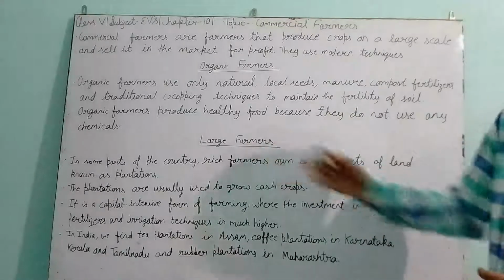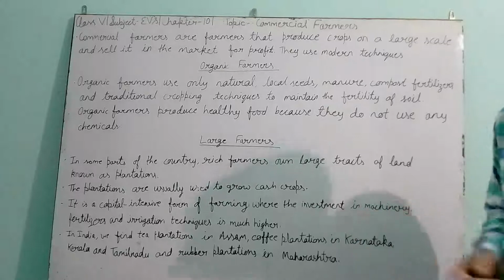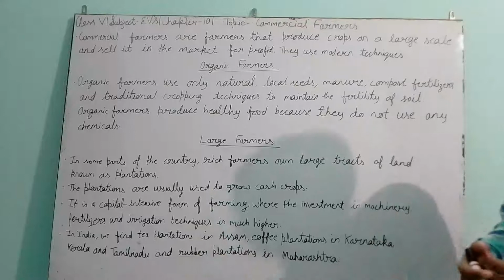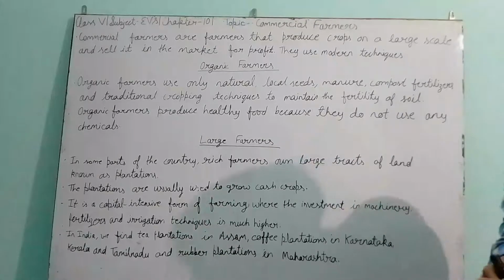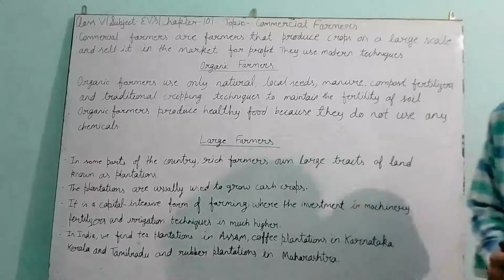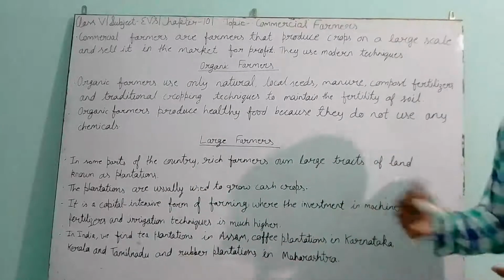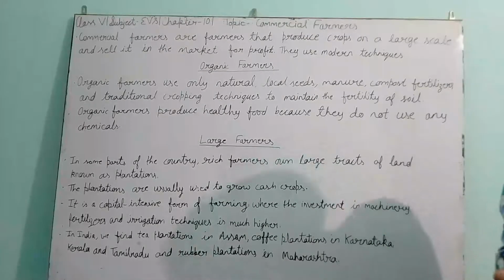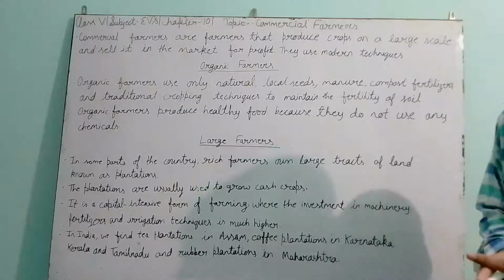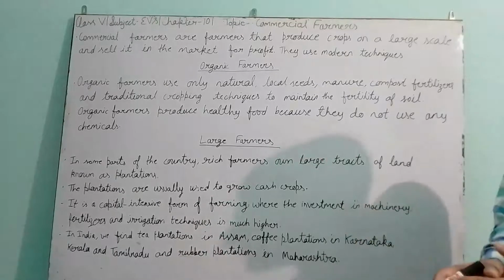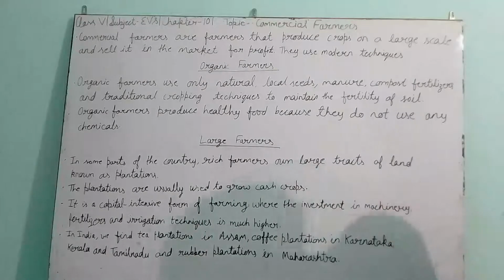Since large farmers are investing to get profit, they will definitely try to use modern techniques. They will always make sure that they get the profit. So they are using the money to hire employees. They are arranging workers to do the work in their field. And since they are making the investment, they have a lot of facilities to do proper farming, and because of this they are getting the proper benefit from it.